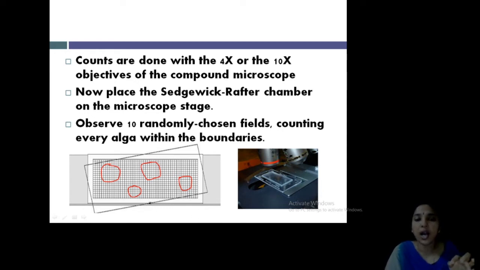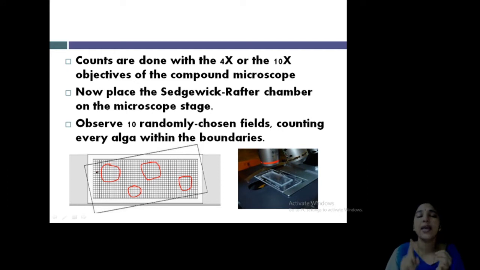So count how many algae are in that quadrant or size. Then take another part, move the slide, another area, check, another area, check. Likewise, you randomly select 10 fields, then count the algae within the boundary. Clear? So this is the way of counting algae by using the SR cell. I hope you got a clear idea.